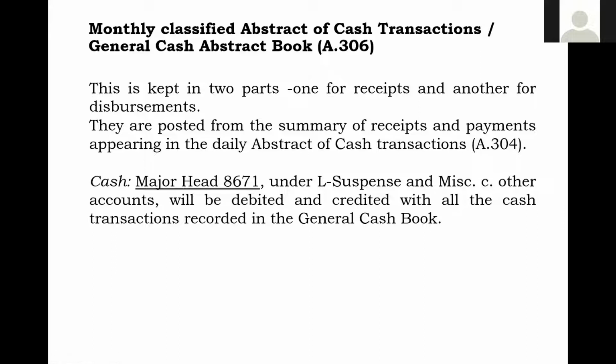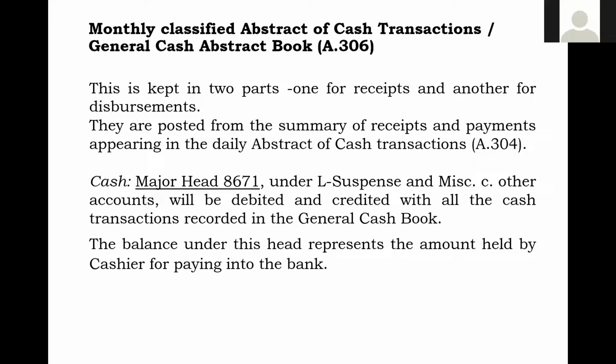I can say cash receipts and cash payments. Okay, now there is one more major head.